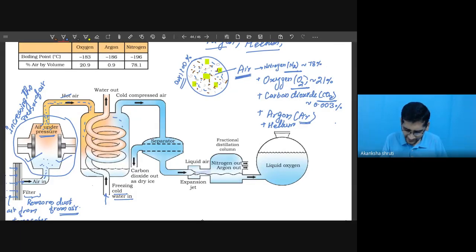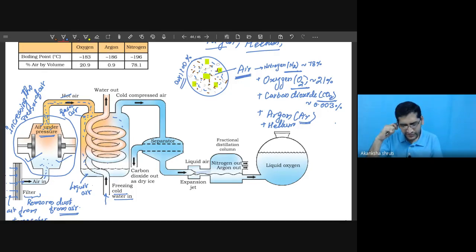Students, these are the air, but this air is cooled in this chamber so that it will get condensed into liquid. So here it is your liquid air. This is your gaseous air. This way, the gaseous air gets converted into liquid air. Okay, students?